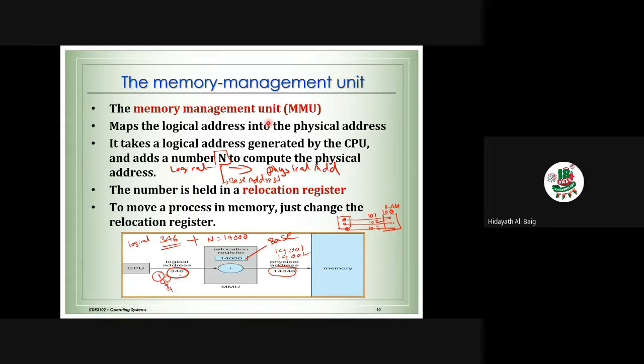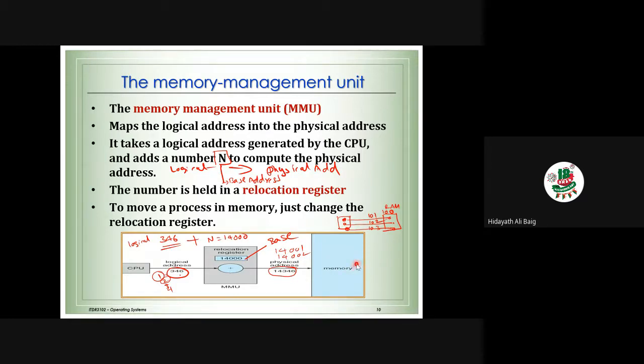That is called mapping the logical address into the physical address. How? Take the logical address generated by the CPU. This is the logical address 346, for example. Take the logical address generated by the CPU and add that number to n. What is n? n is the base address at the starting point. When we do that, we get the physical address, that is 14,346. As an example, this is the location of the memory.